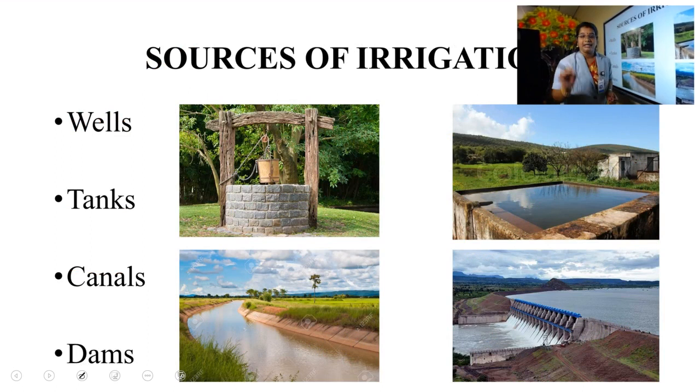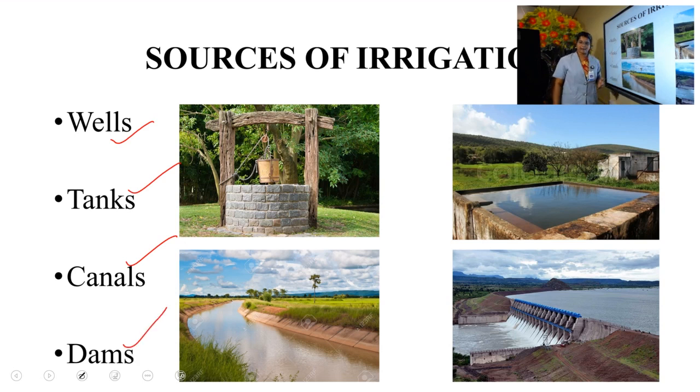And I have told you that in India, each and every area is different, and the availability of rainfall is different. So, for supporting the farmers, we have to adopt some methods. The different methods are wells, tanks, canals, and dams.